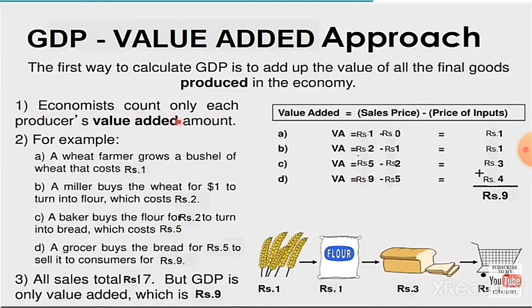But in the GDP, our country minuses that 2 rupees, and they add only 3 rupees to GDP. Next, a grocer buys the bread for 5 rupees to sell it to consumers for 9 rupees. But in our GDP, that 5 rupees is subtracted and 4 rupees added to the total amount, totally 9 rupees spent for bread. If you add all sales, the total is rupees 17, but GDP is only value added, which is rupees 9.